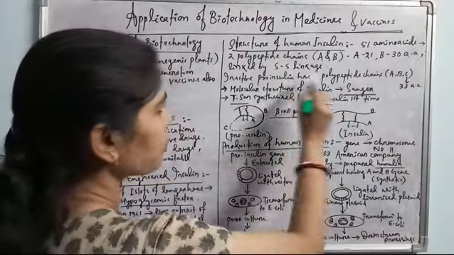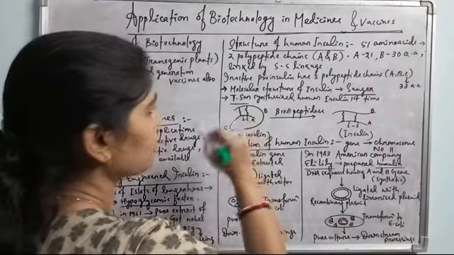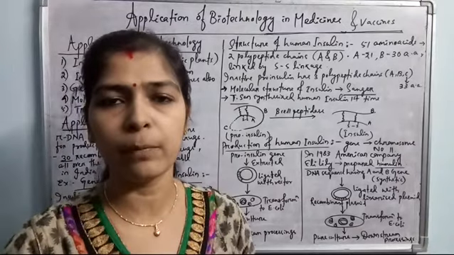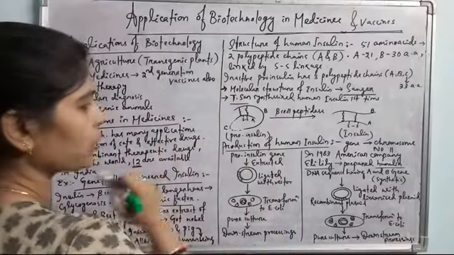The molecular structure of insulin was first derived by Sanger. Okay, and Tsan synthesized human insulin for the first time. The synthetic human insulin was available by the work of Tsan. Okay, so let's have a look at the structure of proinsulin.